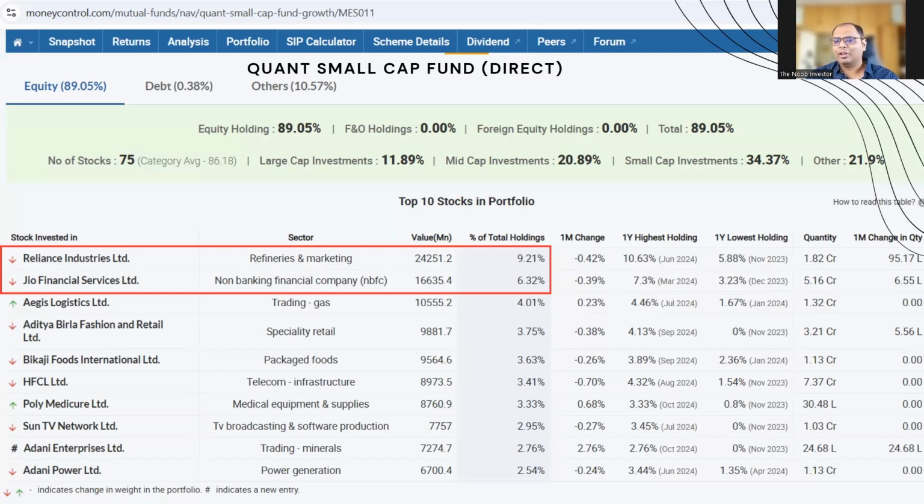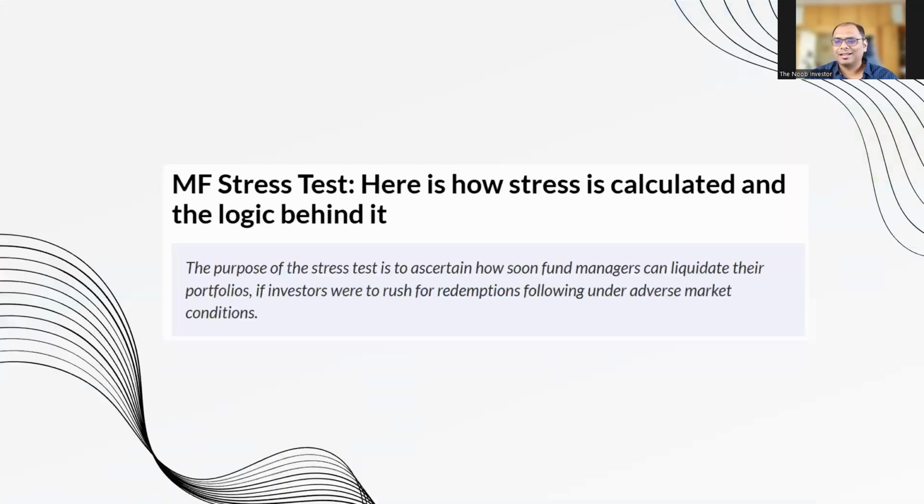These are large caps. Why is a small cap mutual fund investing so heavily in large caps? Why are the top two holdings large caps? This actually scratches my head, right? But then you have to understand that SEBI recently came up with something called a stress test, where they said that every mutual fund has to analyze how they can liquidate their portfolios in case there is stress selling in the market.